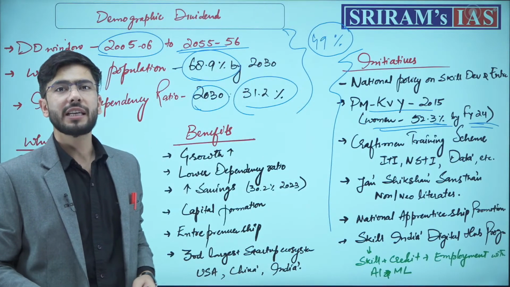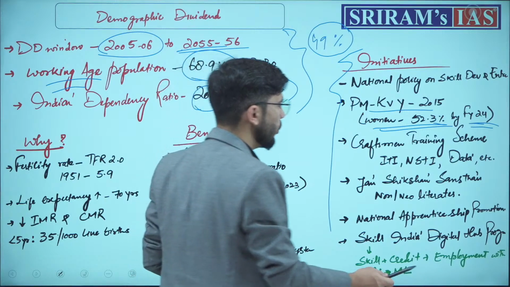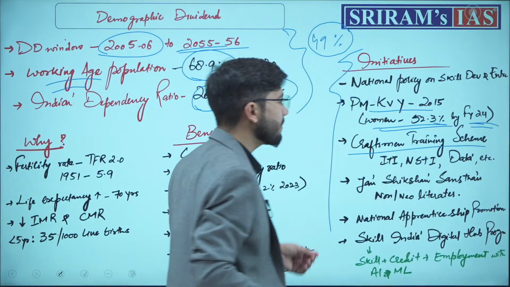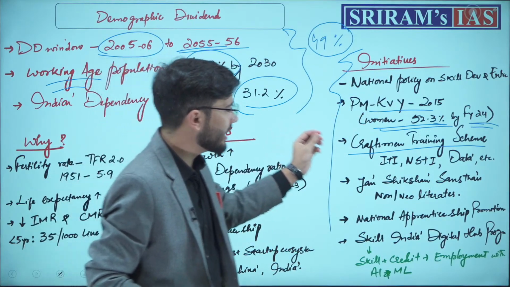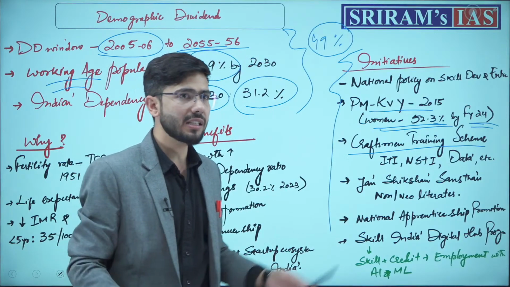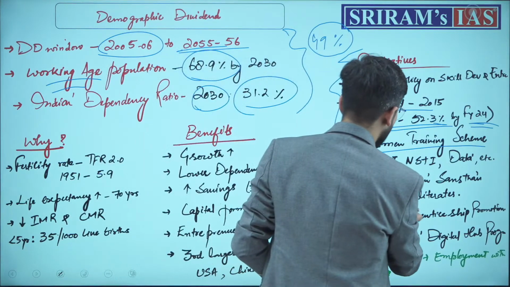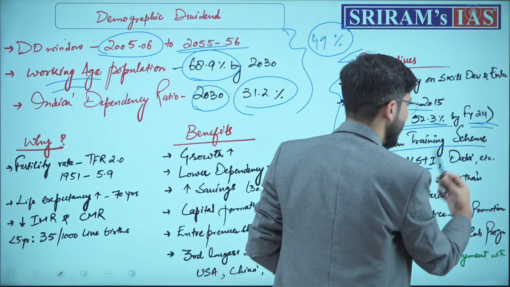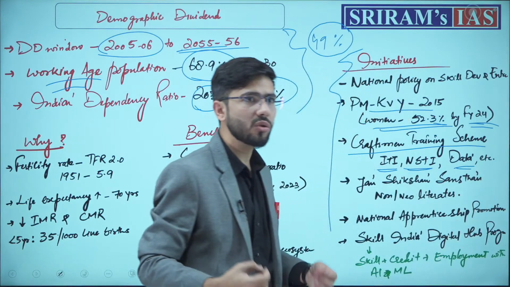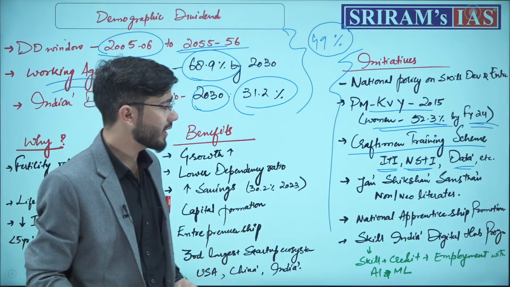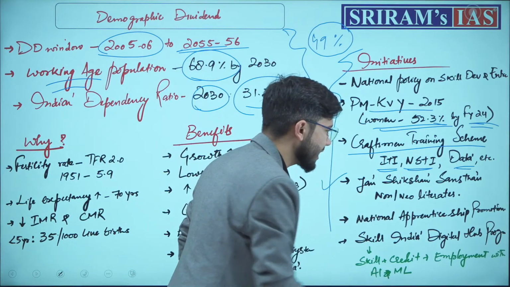We also have the Craftsman Training Scheme, which deals with ITIs, NSTIs and the data related to skill development. Further, we have Jan Shikshan Sansthans.